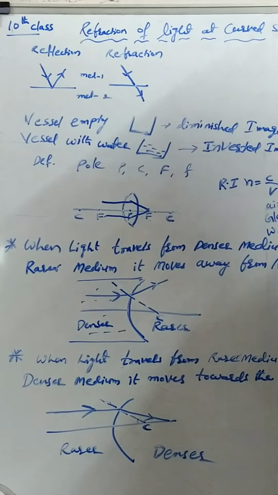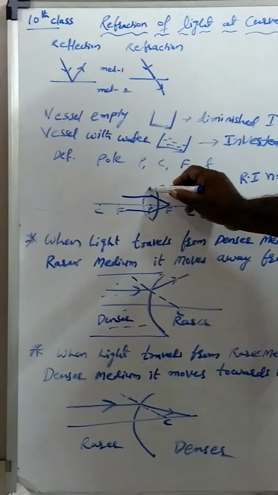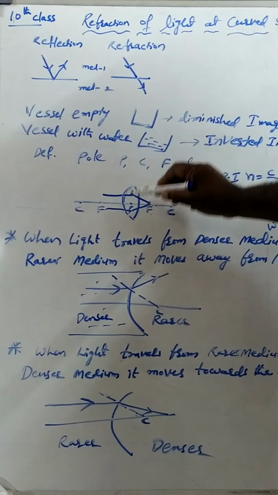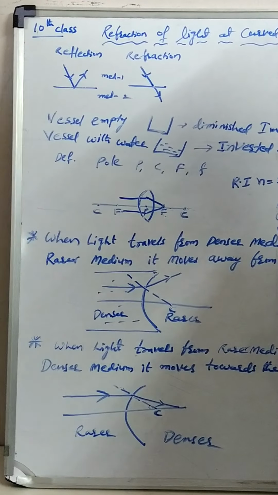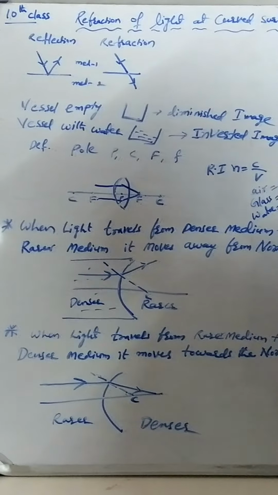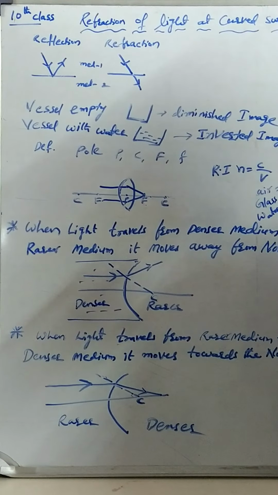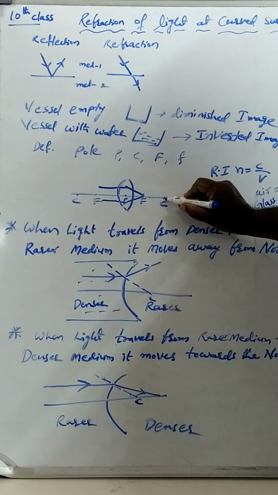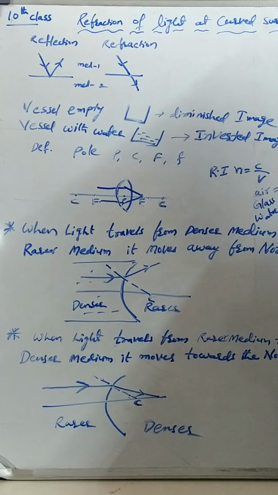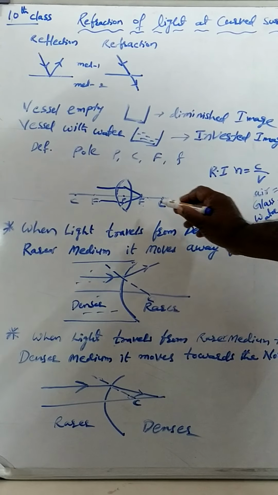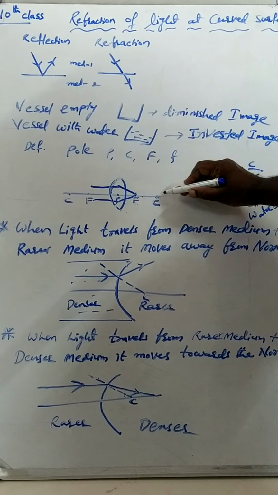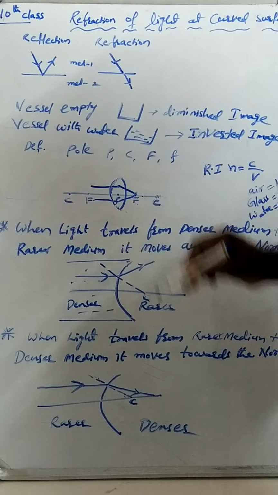Next, center of curvature. What is center of curvature? See, this is the curved surface. If I extend the curved surface, it becomes a sphere. The center of the sphere is called the center of curvature. Or, as I said in another way in the last lesson, if you draw normals to the curved surface, the point where all the normals meet is called the center of curvature. The distance between center of curvature and pole is called radius of curvature.